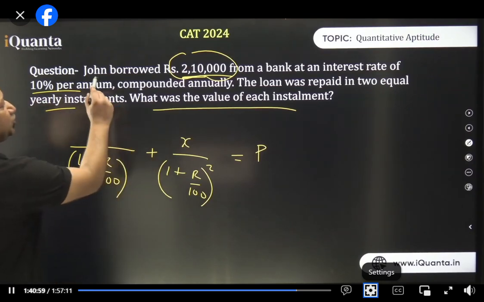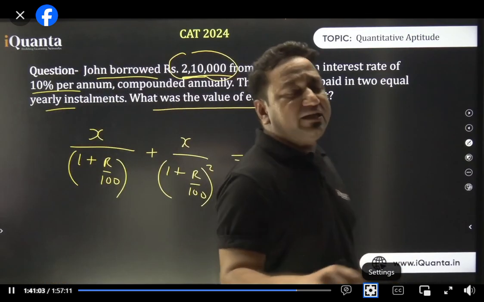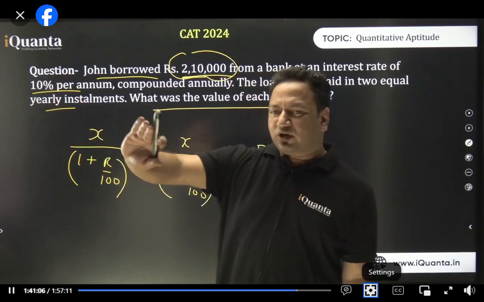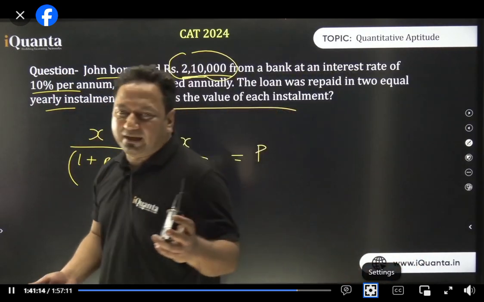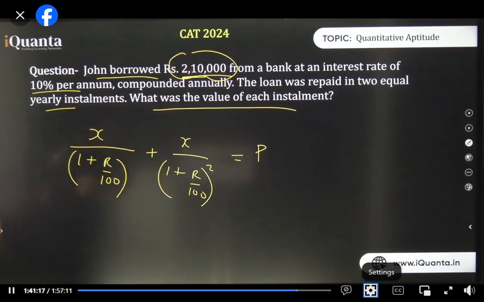So here principal is what John borrowed. If you look at the language, in the previous question, it was saying clear a debt of this much. So debt is always the future value. Understood? The entire debt is the future value, including the time value of money. But when you borrow something, that becomes the principal. X is the installment. No change in that case. I told you, in SI, we always talk about the future value of money. Otherwise, it becomes very complex. वो CAT का रहेगा ही नहीं. वो MBA finance हो जाएगा. Okay, so they just do it only till there. They don't go further beyond that in SI. But in CI, they normally do it. You do it both ways, it'll be the same only. What is the right answer?